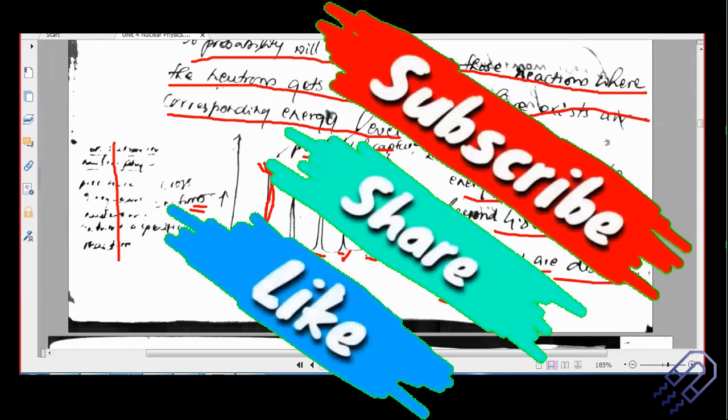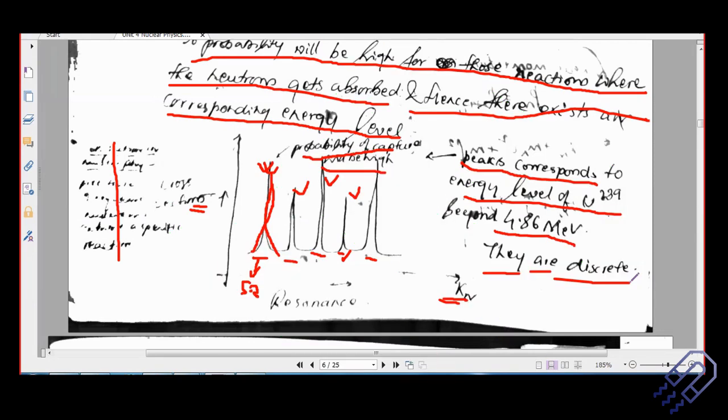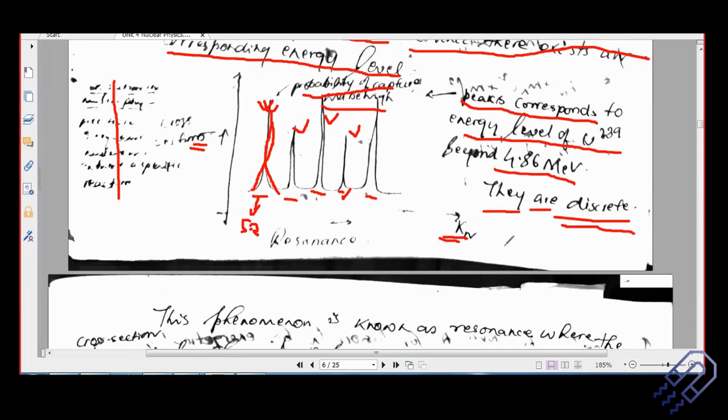So the energy needed for jumping from energy level 1 to 2 and from 1 to 3 will be different, because they have different gaps altogether. 1 to 2 will be different, 2 to 3 would be different, it won't be the same. That's why they are discrete in nature, and that's the property of quantum mechanics. That is how energy levels are divided, and that we know. So this is what nuclear resonance is all about.